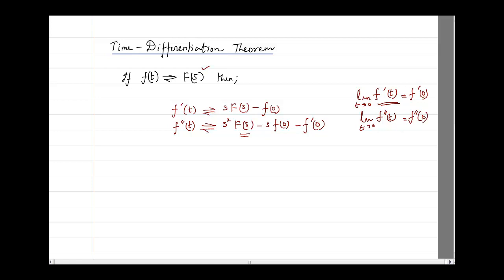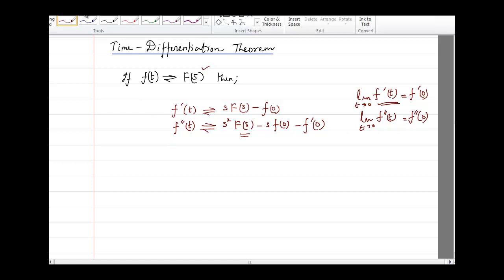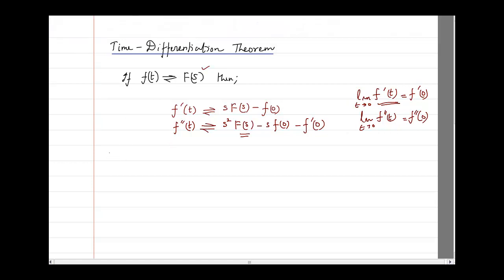Okay, so like that you can even do for triple differentiation. So let us write the general form. I can write this equation as, if you are having f raised to power n of t, that means you are having n number of differentiations, then the equation is s raised to power n F of s minus s raised to power n minus 1, that means 1 less, s raised to power n minus 1.